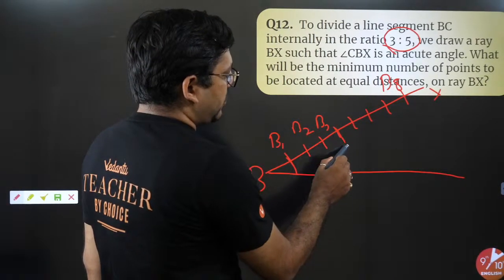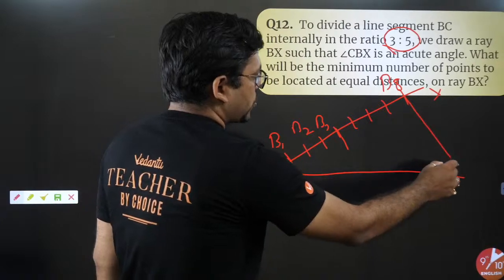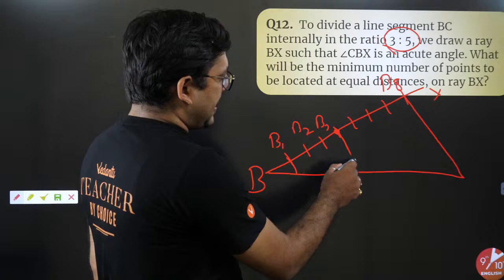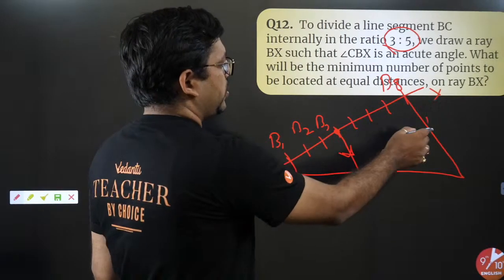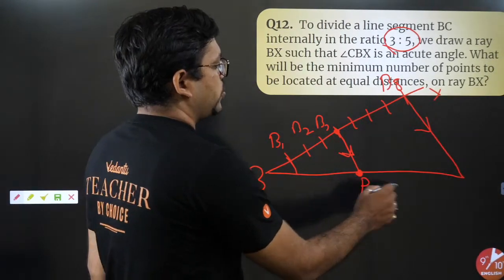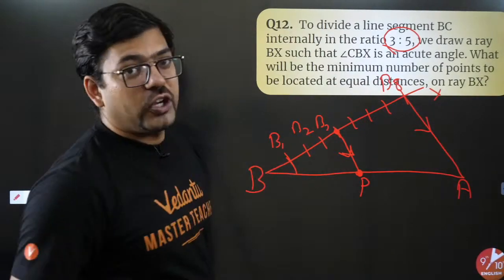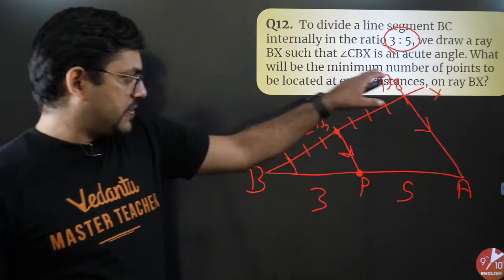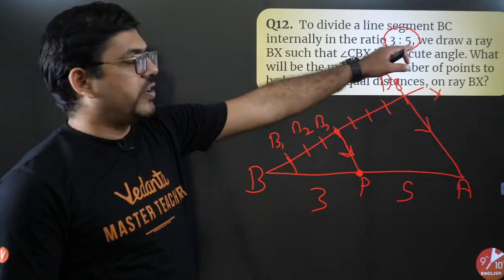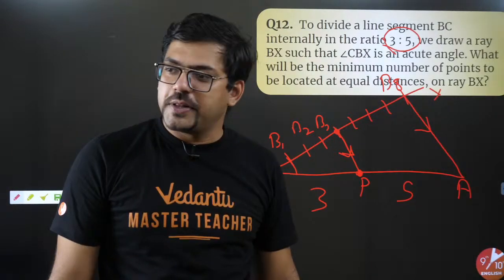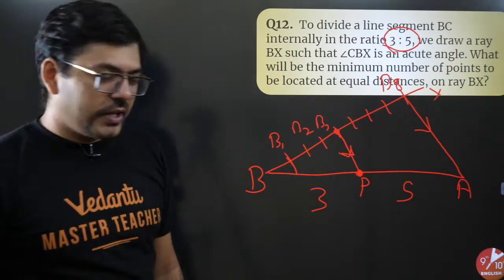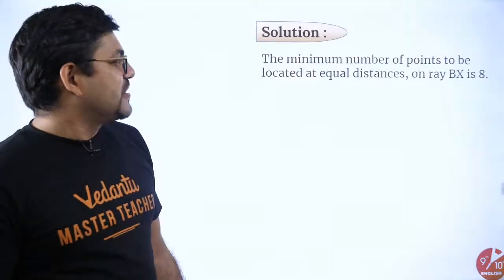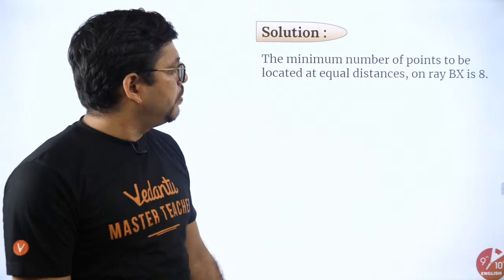From this B8, first of all, we used to join this. And then from this B3, we used to make a line parallel to this line. So this is the point which will actually divide this BA in 3:5 ratio. So you don't have to do this whole thing. You just have to write 3 plus 5, that is 8. That will be the answer. Chalo. Nandana, did you understand? All of you understood? So BX is 8. Absolutely right. Moving on.